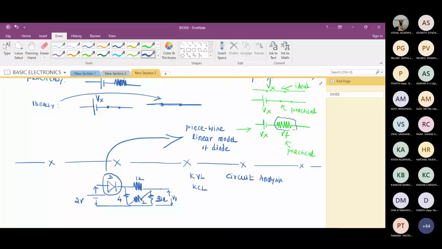But to do that, we must be in a position to apply them. We can't straight away take any circuit and apply Kirchhoff's current and voltage law. You find a device here where you don't know what to do. How much current is flowing through the device? What is the voltage across it? We don't know anything. For that, we just replace it by a linear model.